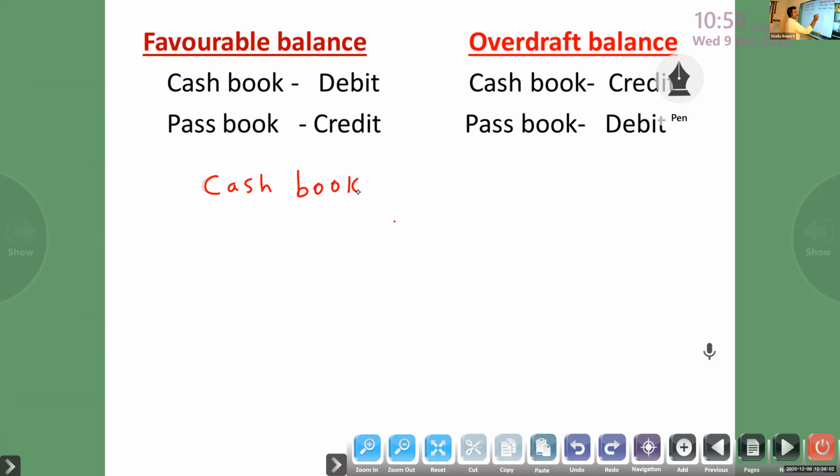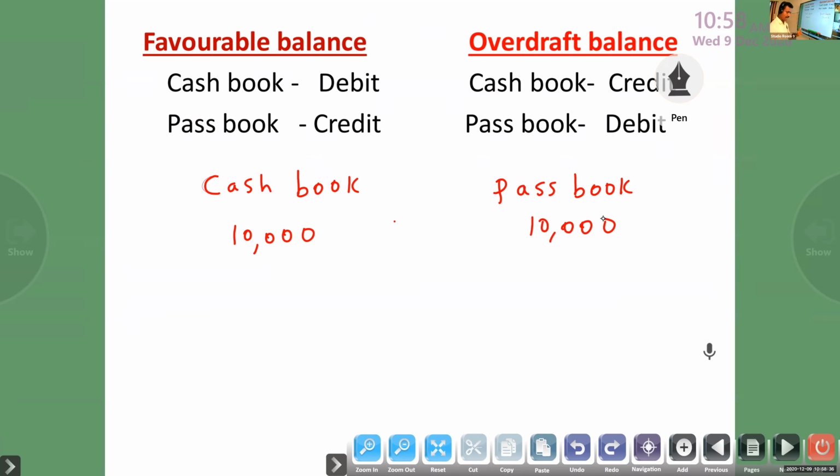Suppose cash book is prepared by the company, passbook is prepared by the bank. So suppose cash book balance is now 10,000, passbook balance 10,000. So the first cause I said, check issued but not presented for payment.